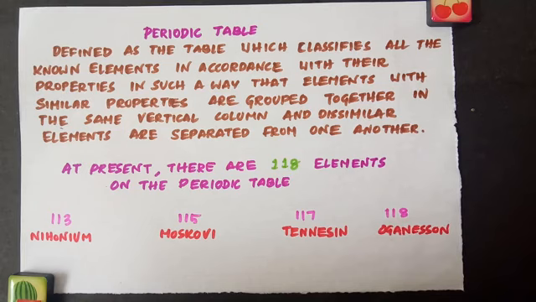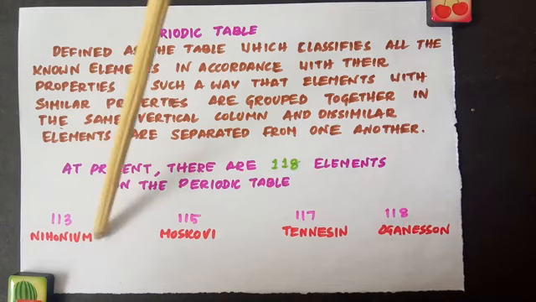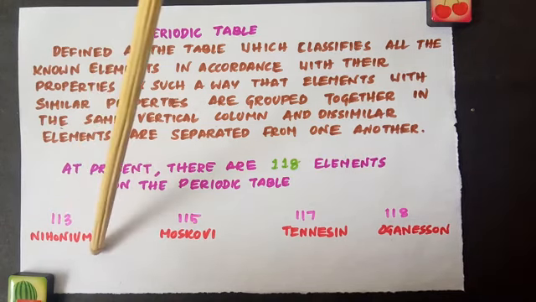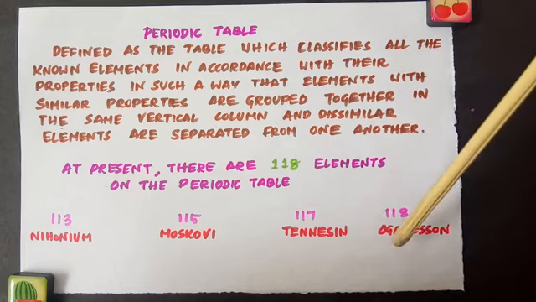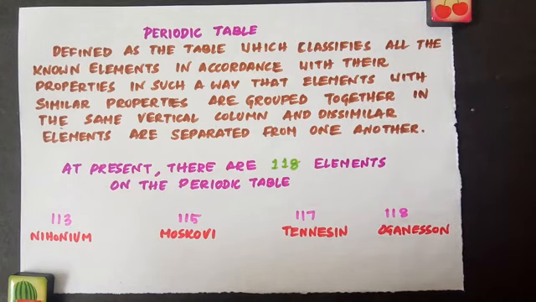from one another. So when you look into the periodic table, you can see the classification of all the known elements in accordance with their properties, so that elements with similar properties are grouped in the same vertical column. So in a vertical column all the similar elements will be arranged. At present there are 118 elements on the periodic table. These 4 elements with the atomic number 113 called nihonium, 115 called moscovium, 117 tennessine, 118 oganesson. These 4 elements were recently added in the year 2016 to the periodic table. So we have totally 118 elements.